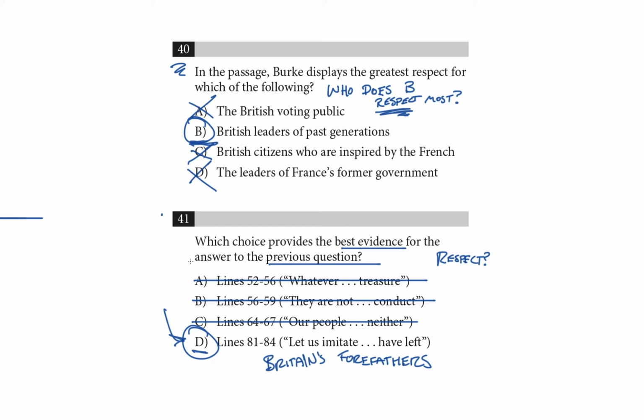You can see we've got two paths to success here. You can use one question to answer the other. If you knew that Burke respected Britain's forefathers, you could hunt up the evidence that supports that. And if you didn't know the answer to question 40, you could hunt for evidence of respect for a group of people in the choices for question 41. In both cases, though, we used a specific, very powerful strategy. We rephrased the first question and wrote down a simplified test next to the choices in the second question. Good luck out there. You've got this.